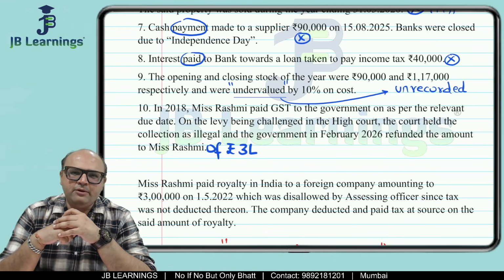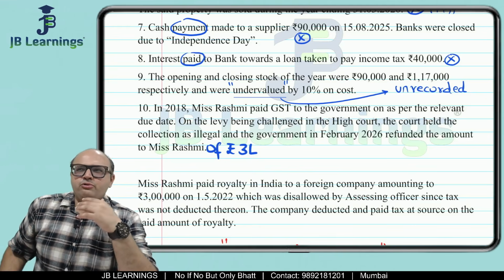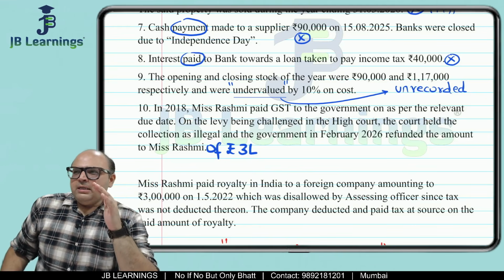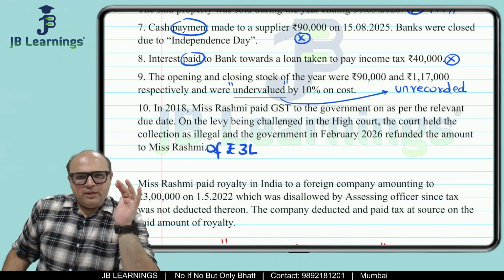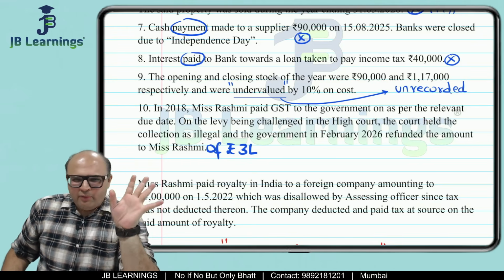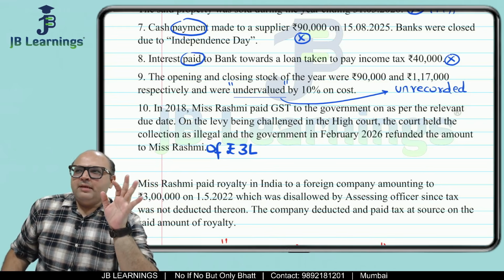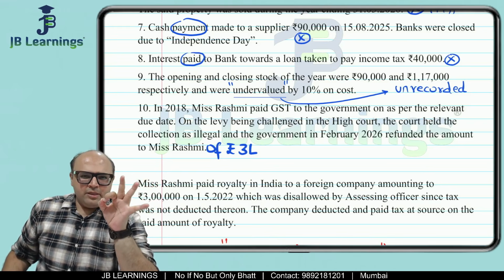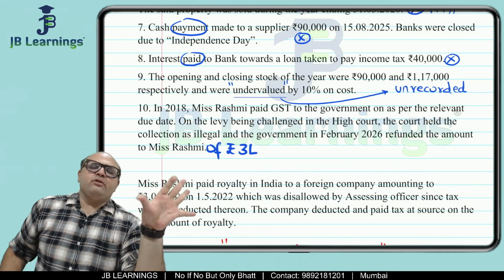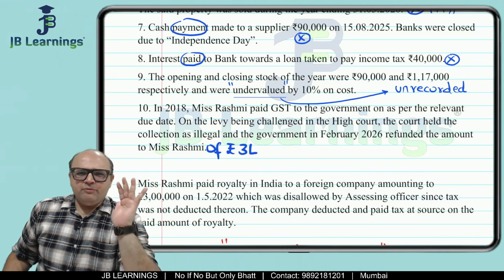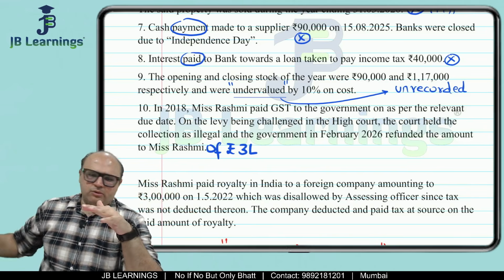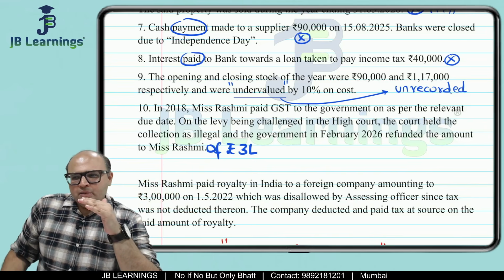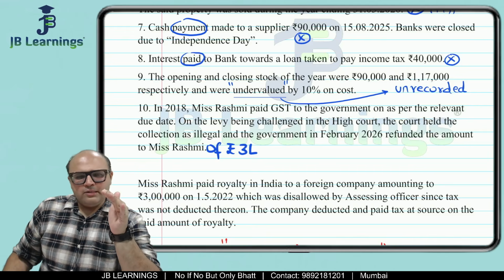He always used to tell me that in CA exams, or in all professional exams, there will either be lack of information or excess information. I regularly tell this to all my students also.